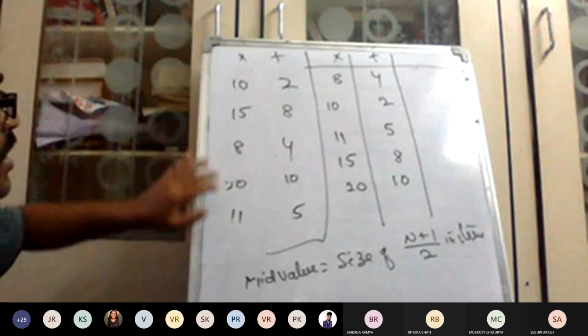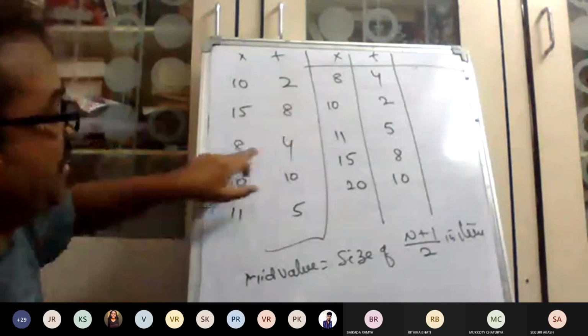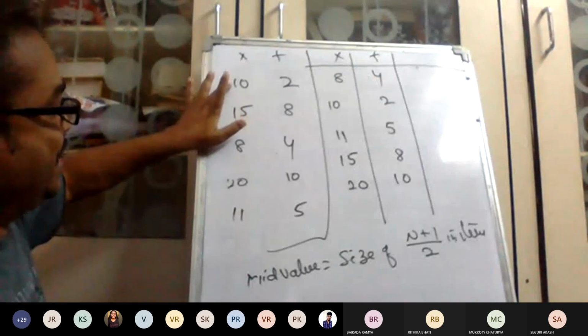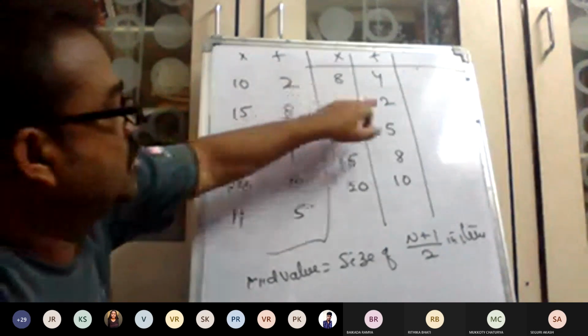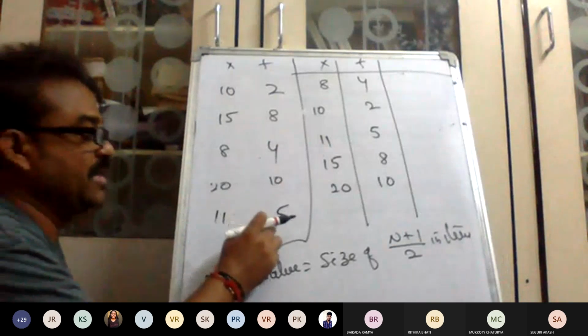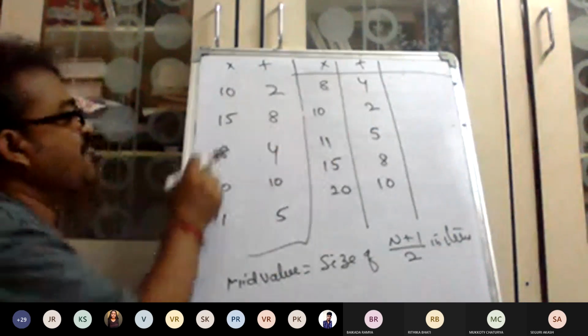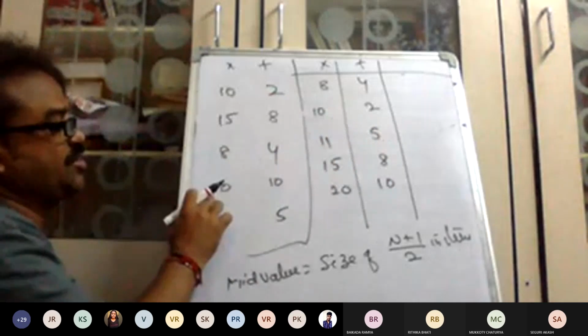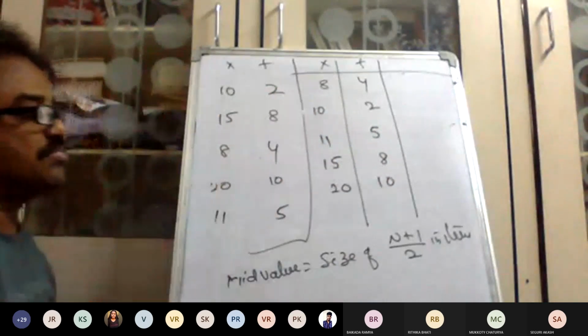Here, in this example, 8, the corresponding frequency is 4. Next one, 10, corresponding frequency is 2. Next, 11, the corresponding is 5. After 11, next one, 15, 8. Next, 20, 10.